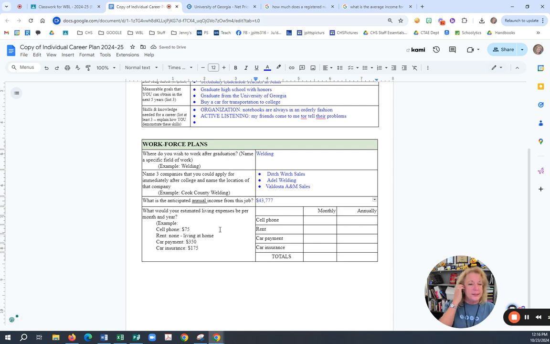Now, what are the estimated living expenses for you? Because you have all this other stuff. So my cell phone, I'm going to say it costs me $75 a month. My rent, how much does it cost to rent an apartment now? Okay, so I'm just going to live with mom and dad. What is my car payment? You don't know because maybe your parents pay it, but you know that somebody pays it. So I'm going to say it's $350. And then my car insurance is about $175 a month.